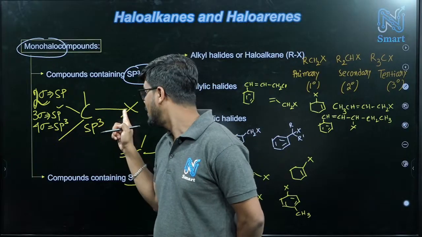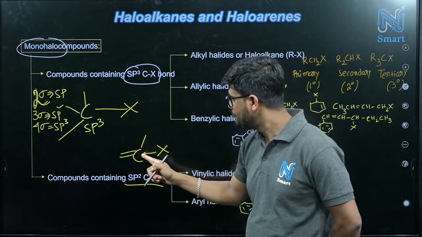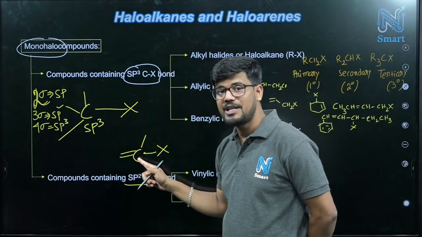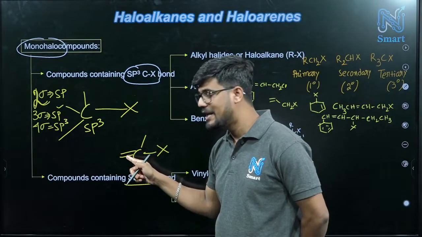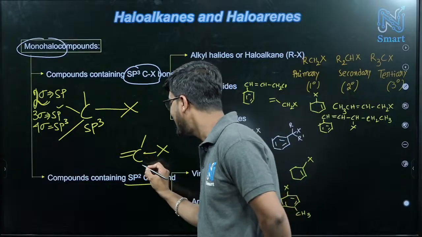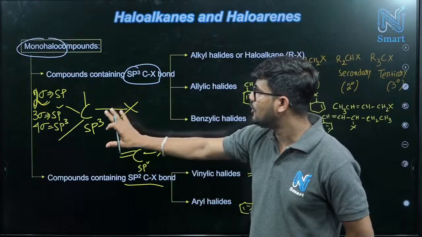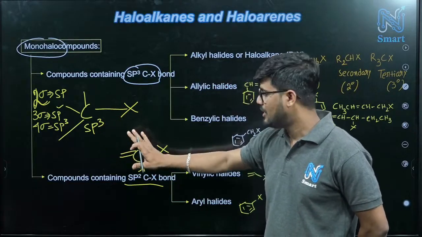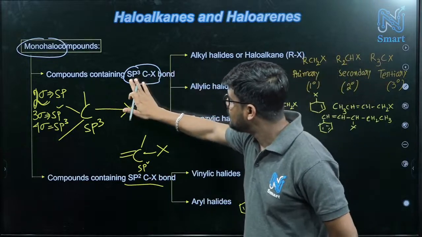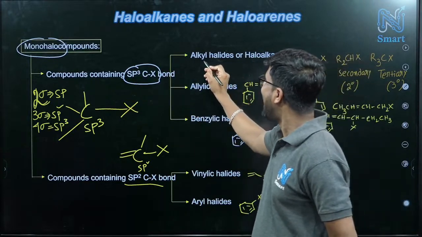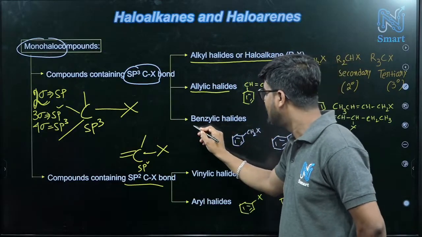This carbon is sp3, and sp3 carbon along with this X. Now focus on this bond. Here carbon is having how many sigma bonds? 3. Right side 1, top side 1, 2, and left side 1, 3. So that's why this will be sp2. Correct? So this is the basic classification, based on sp3 carbon and based on sp2 carbon. Now further classification we have. Based on this sp3 C-X, we have alkyl halide or haloalkane, allylic halides, benzylic halides.